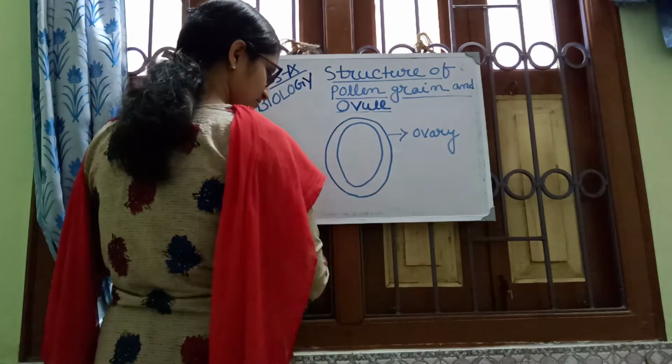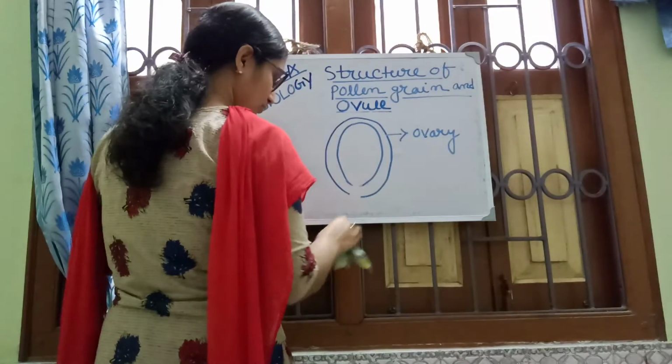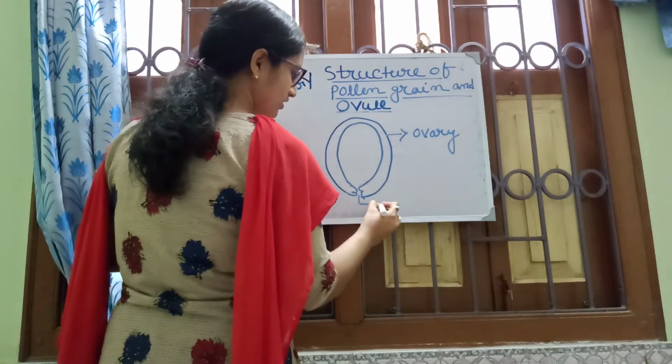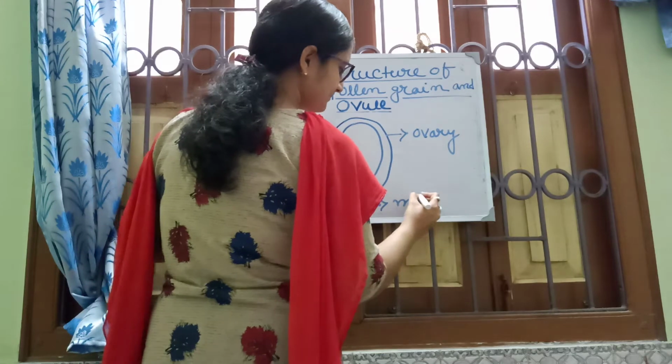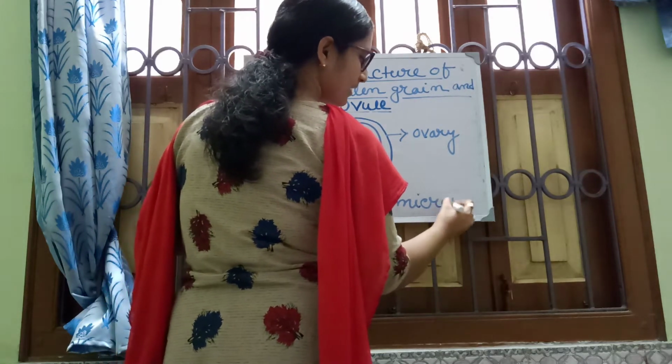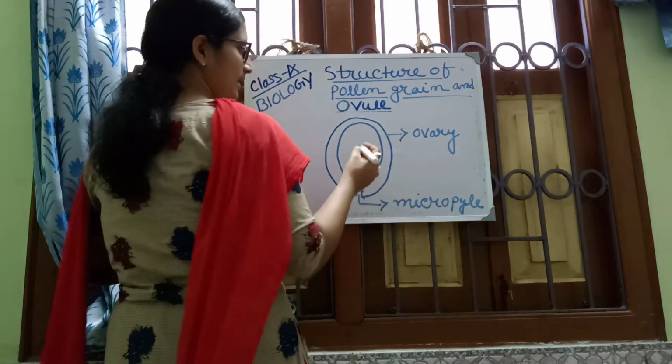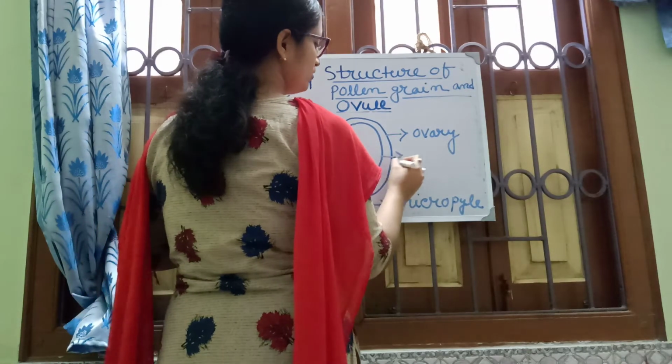Here one opening is present. This opening is called micropyle. What is the function of micropyle? I will tell in the next video. And this is the ovule.